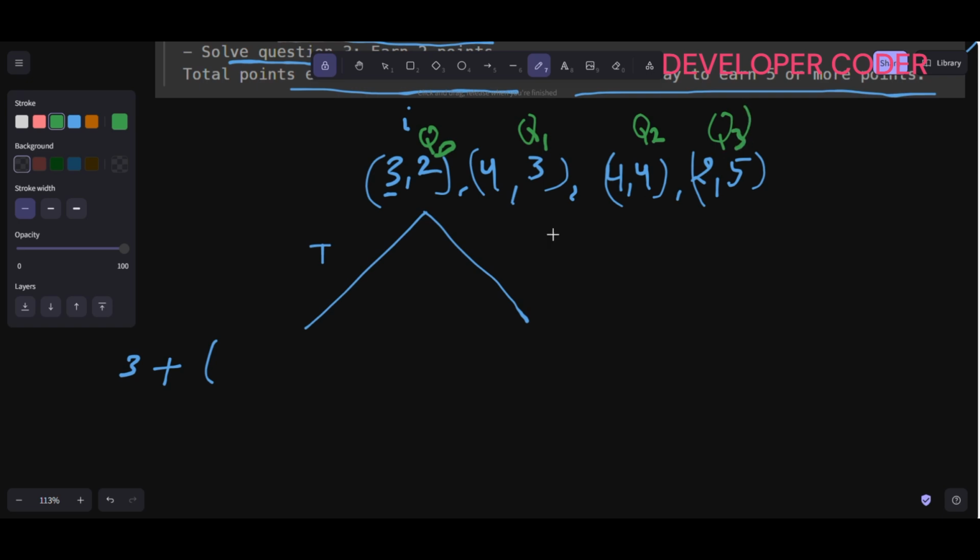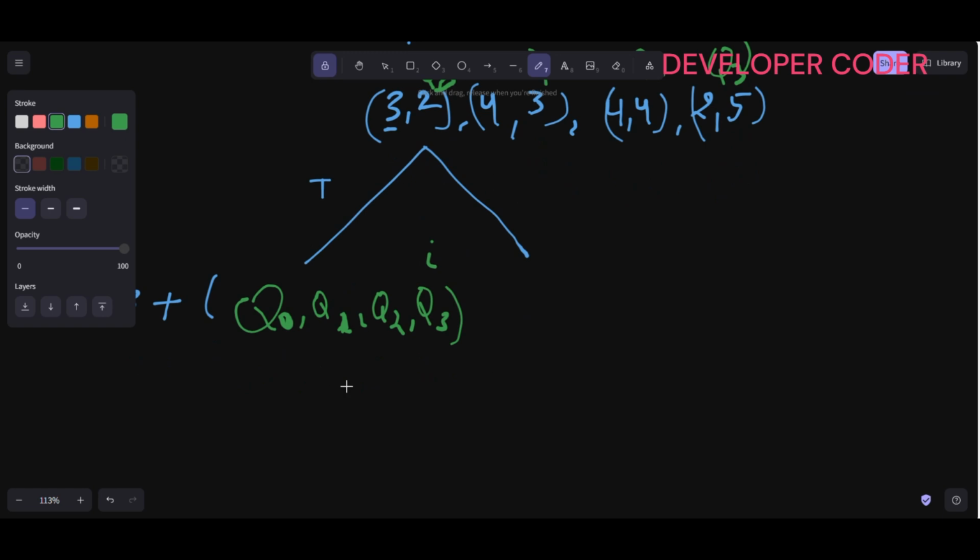If I'm taking this, then next time I will not be able to solve these two questions, 4 3 and 4 4. So next time I have to simply solve question 3, 2 comma 5. So next time my i will be at this particular index. Then from here we have two options, whether I want to take it or skip it.